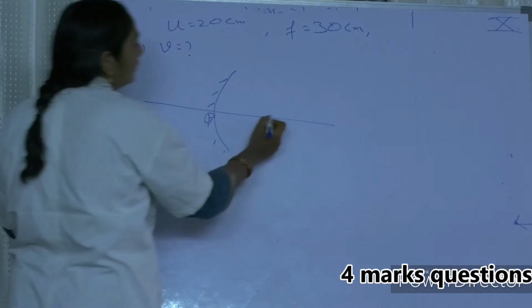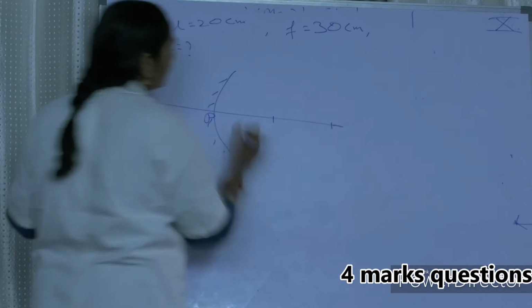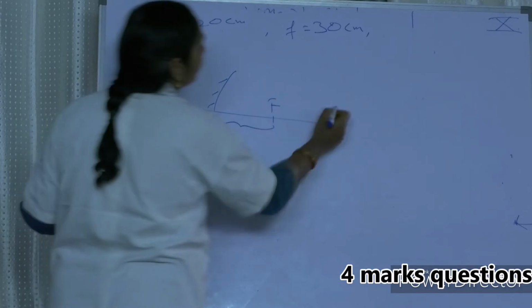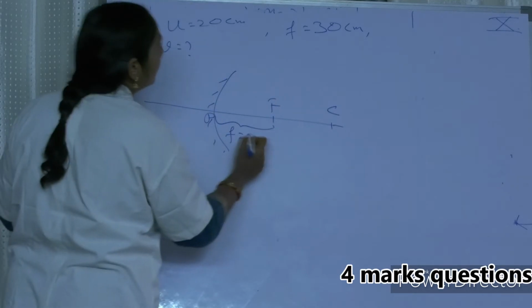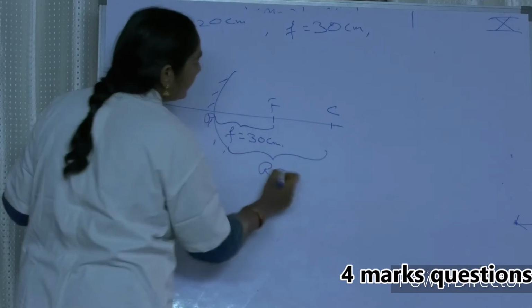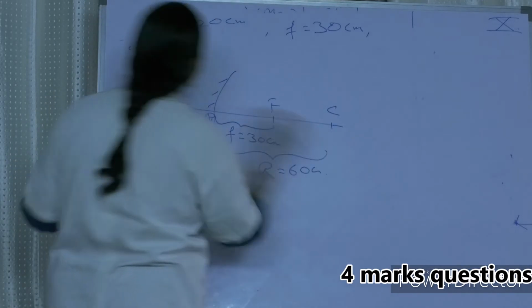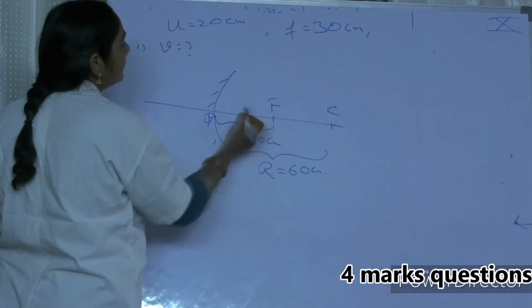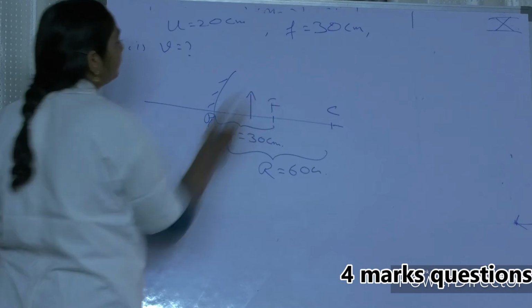Okay. So my dear friends, here the question is: focal length is given. This is F, this is C, F is equal to 30 centimeters. Means R, the radius of curvature, is equal to 60 centimeters. And the object is placed at U equal to 20, so here is the object.